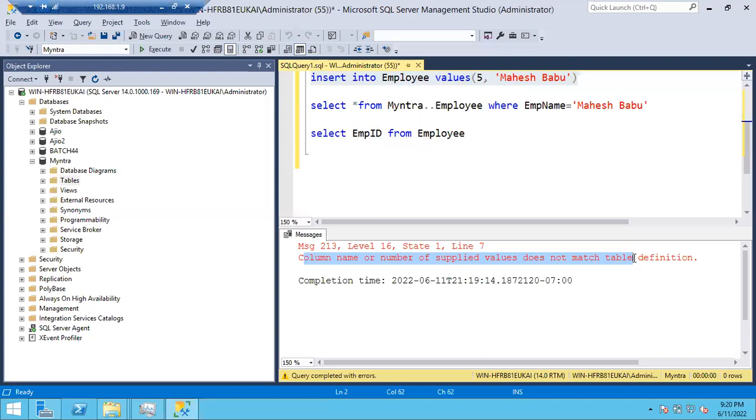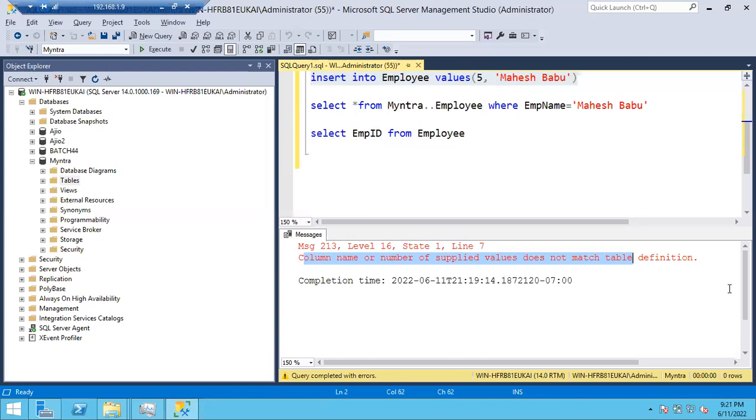Update query, insert query. Insert we have already discussed. Select query we discussed. Select with where condition we discussed. These are the main things for us, guys. Remaining things we don't usually deal with. Drop and all, it's very simple. I want to drop a table means drop table, table name. I want to delete one record from the table means delete, and you have to mention that record, where employee ID is equal to 4 or 5. Delete star from table name will delete all the records. Usually we don't deal with delete and all.